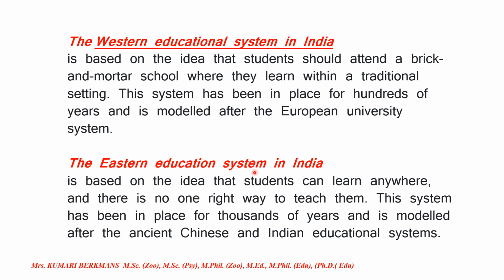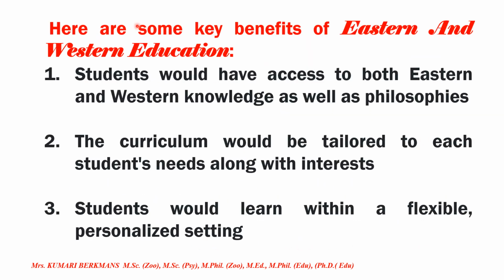The Eastern education system in India is based on the idea that students can learn anywhere and there is no one right way to teach them. This system has been in place for thousands of years and is modeled after the ancient Chinese and Indian educational system.